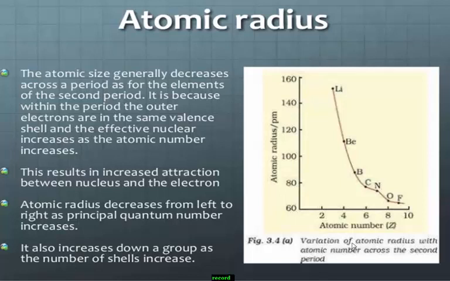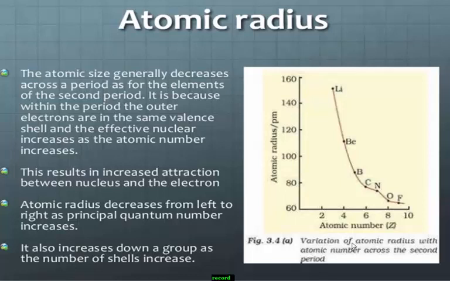What is covalent radius? It is half of the distance between the nuclei of two identical atoms joined by a single covalent bond in a molecule. Similarly, metallic radius is half of the distance between the nuclei of two adjacent metal atoms in a metallic crystal.